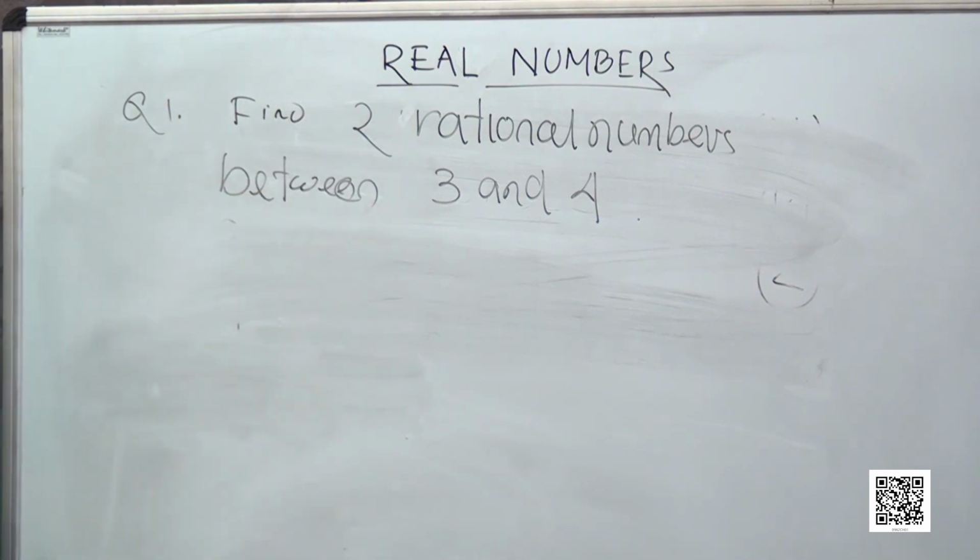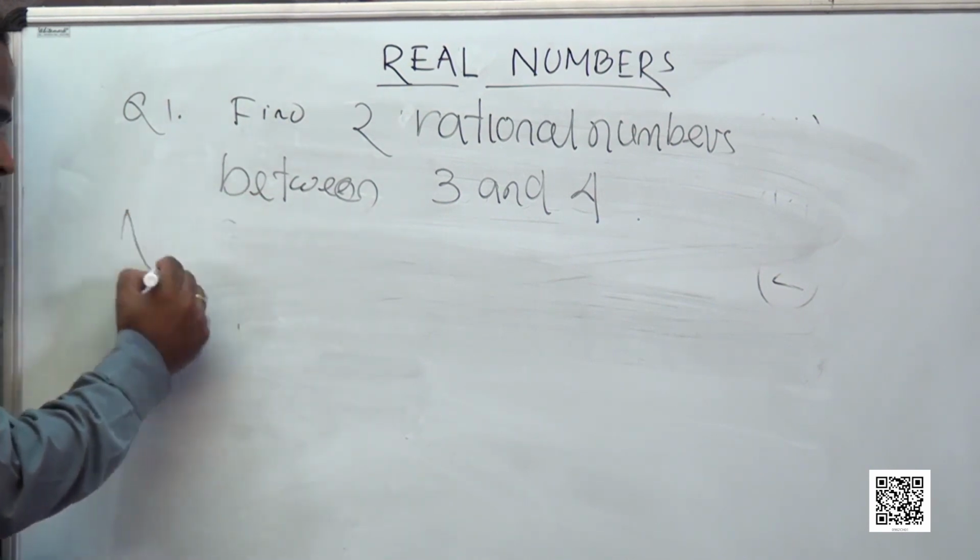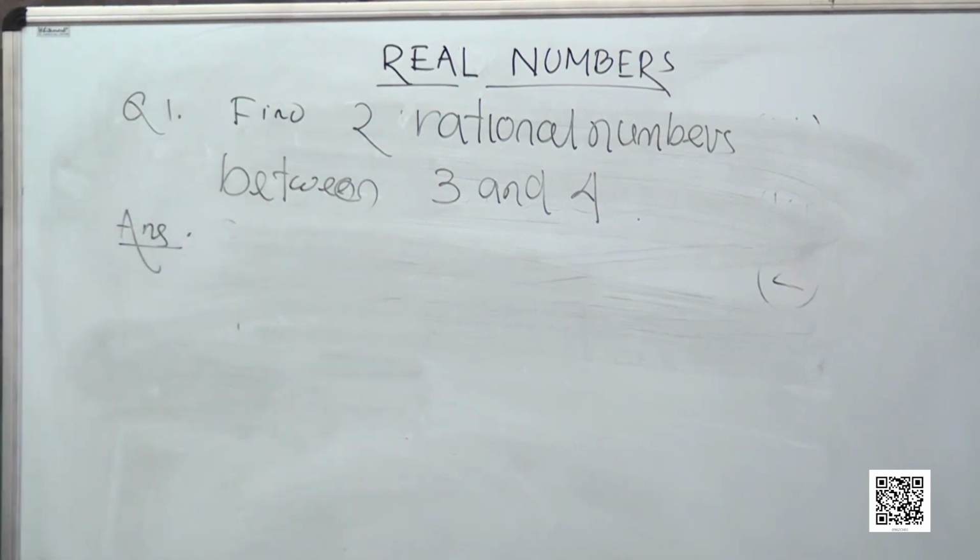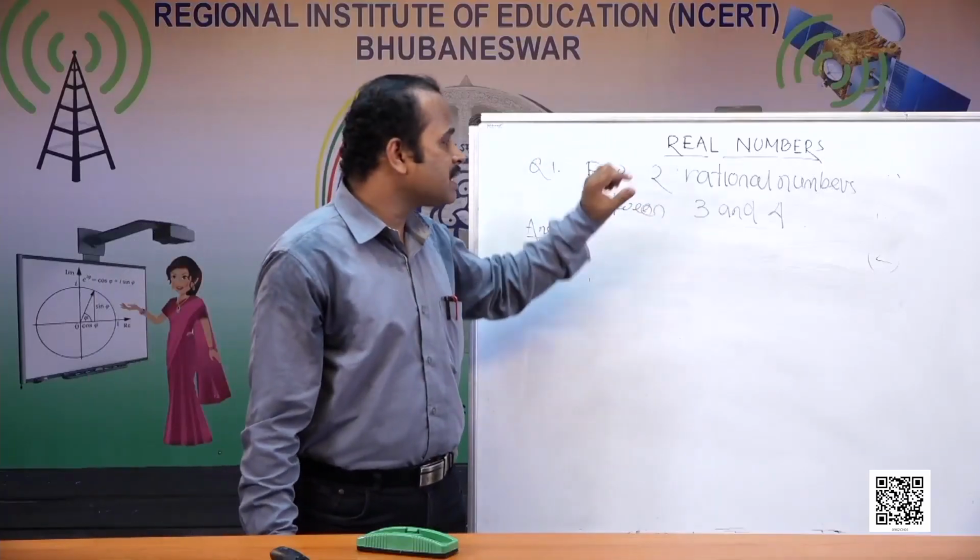Can I find two rational numbers between 3 and 4? How will you answer? How will you present two rational numbers between 3 and 4?